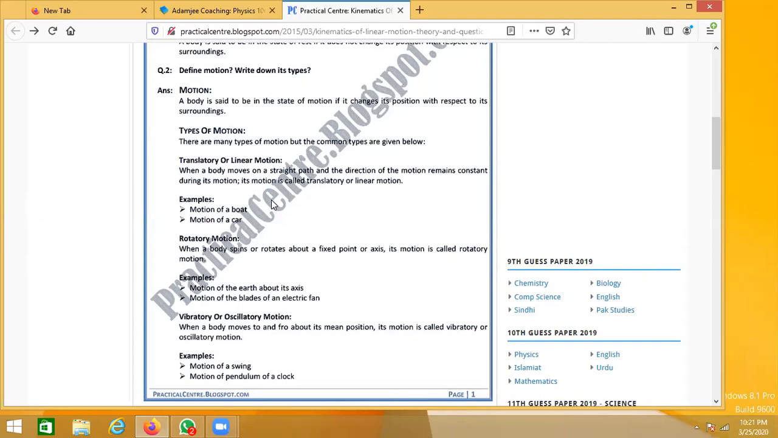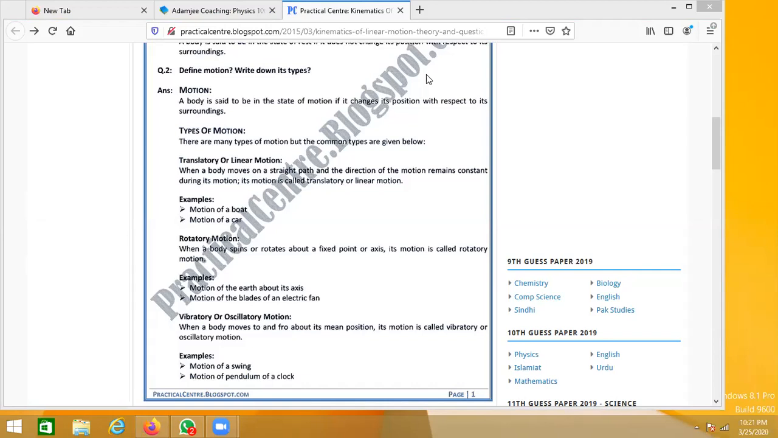And the motion, we know that if a body changes its position with respect to its surroundings, then the body is said to be in a state of motion. For example, a moving car, right? So that is one very basic example of motion. Okay, types of motion. There are three types of motion: translatory or linear motion, there are two names given to this, rotatory motion, and vibratory motion or oscillatory motion.